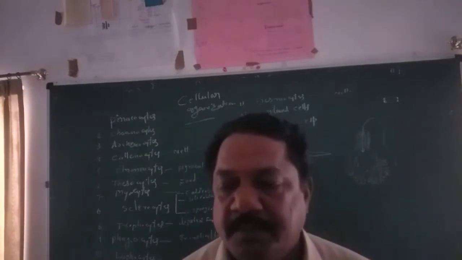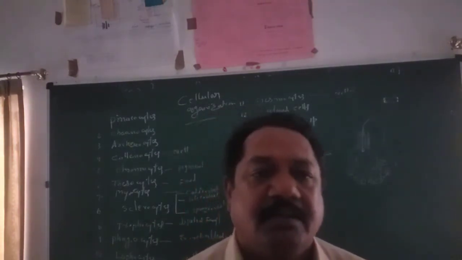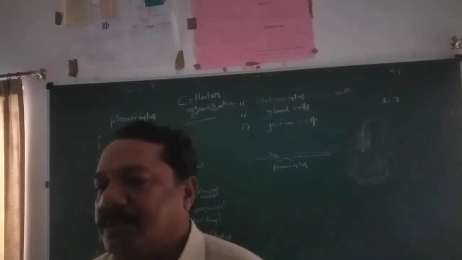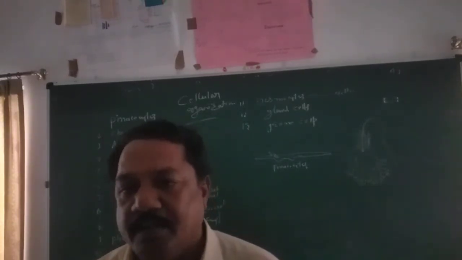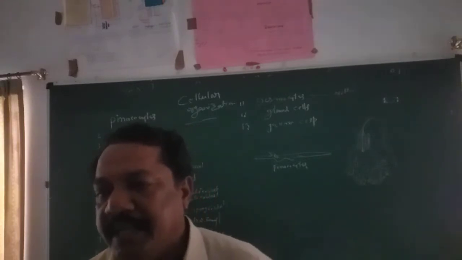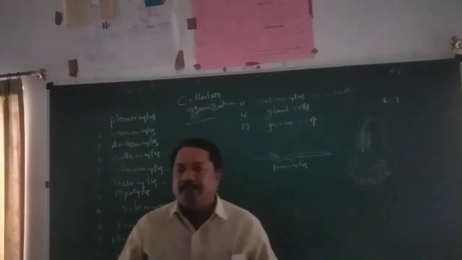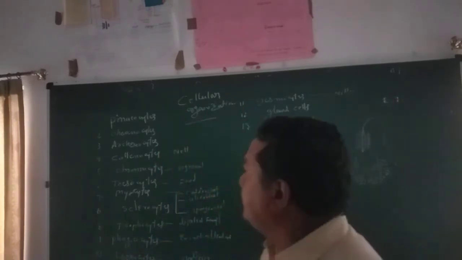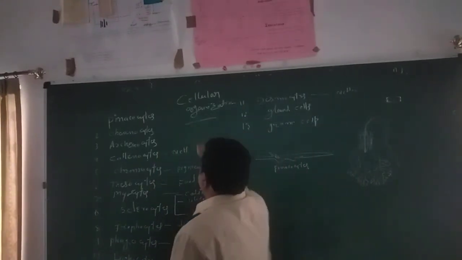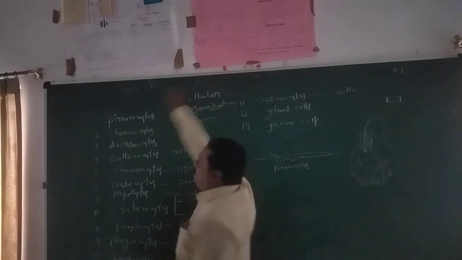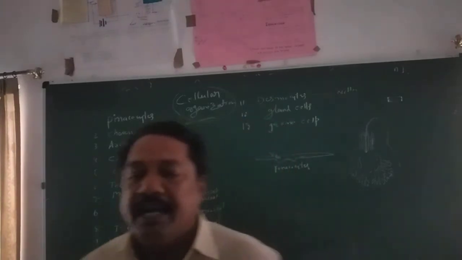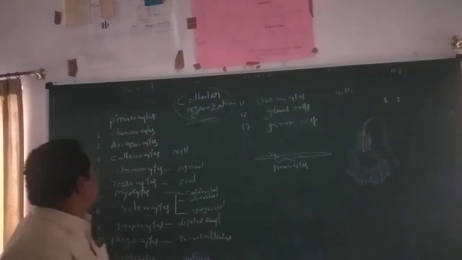Some systems are not yet developed here: the digestive, respiratory and circulatory systems. The nervous system is also not properly developed in Porifera. But numerous cells are there, and they carry out different functions in the porifera. That's why today's topic is the cellular organization of sponges. It means what kinds of cells are present in the porifera and what they carry out. So the first cells are the pinacocytes.